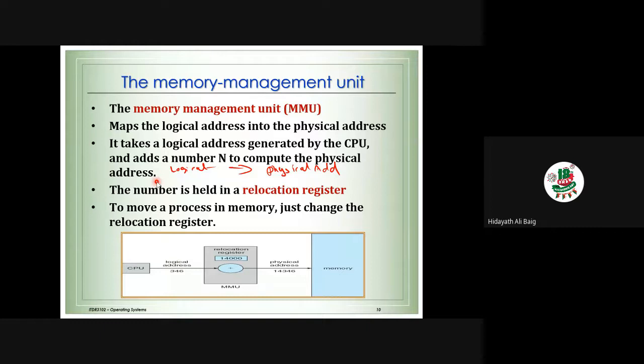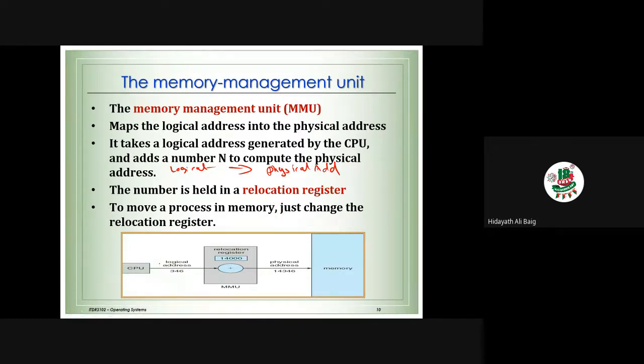The number n is stored in the relocation register. Now I will tell you this process.